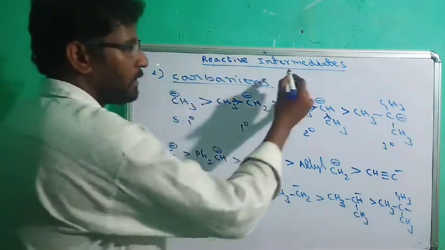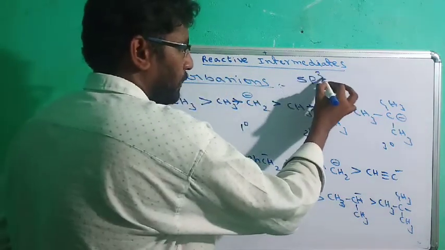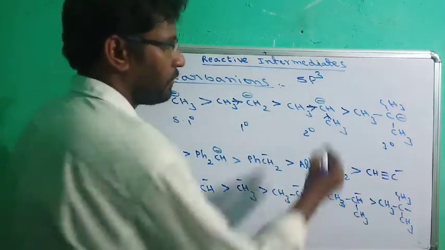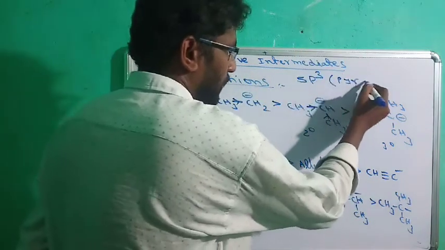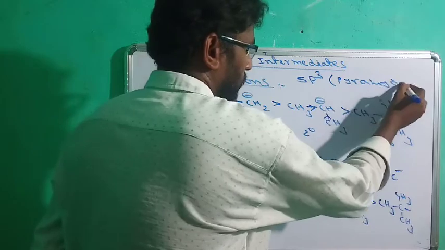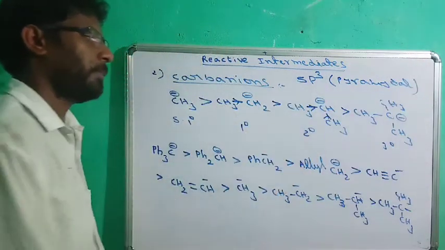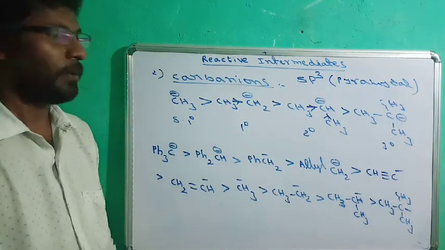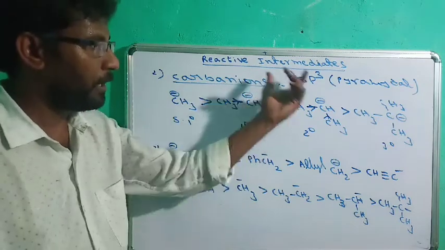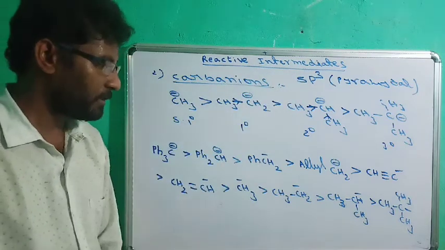And carbanions exhibit sp3 hybridization and exhibit pyramidal shape. This is about carbanions. Carbocations are sp2, carbanions are sp3 hybridized.